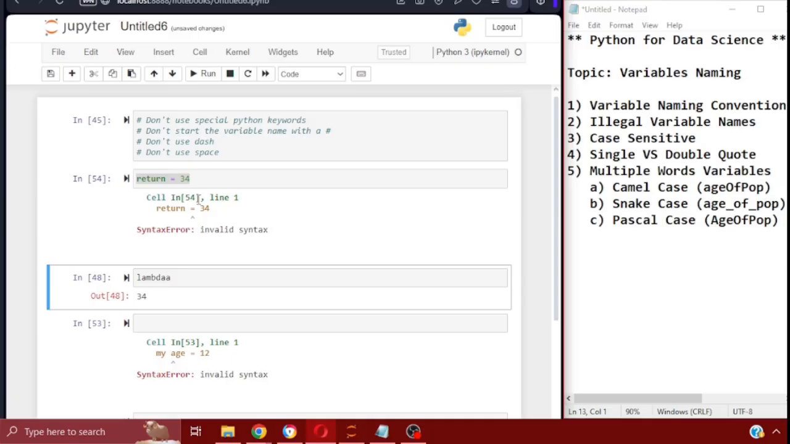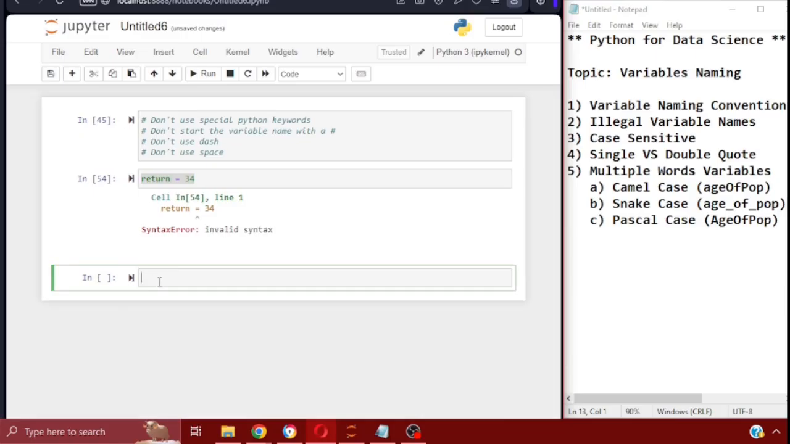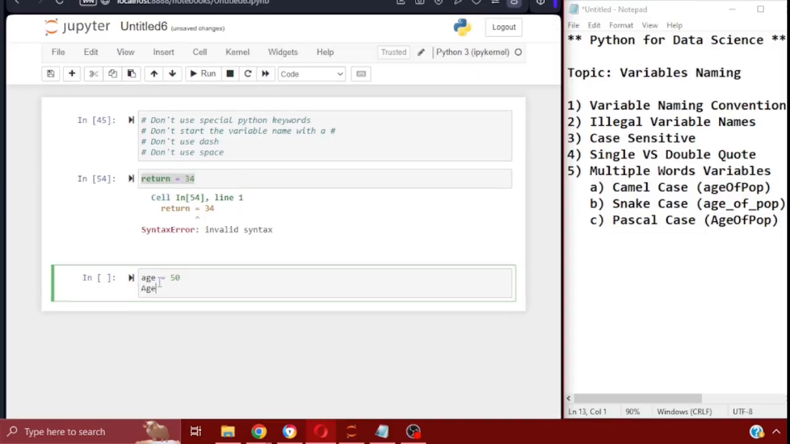Let's jump into the third point, case sensitivity. This is as simple as it sounds. Make sure that you know the difference in case sensitivity between variables. If you have capital letters and small letters, they are two different variables. An example could be, let's say we have a variable named age, and we give it the value 50. And then we're going to have another variable named age, but this time I'm going to capitalize it with a capital A, and I'm going to give it the value 100.